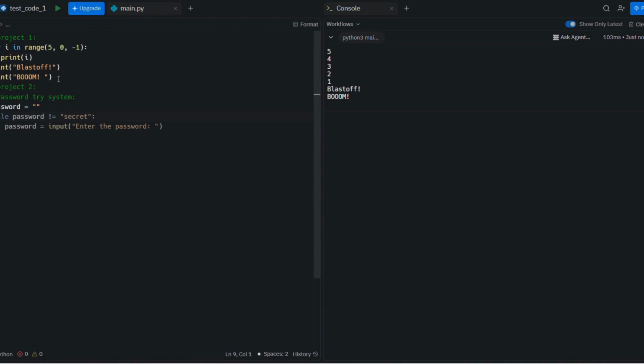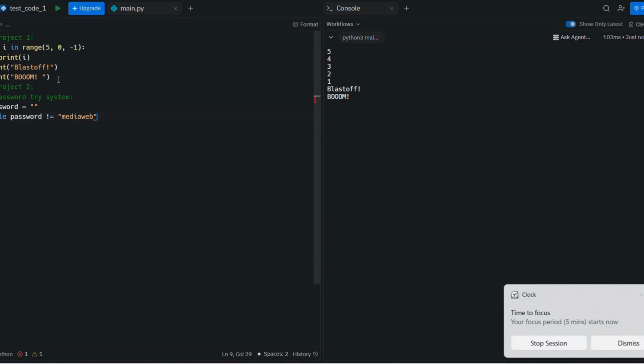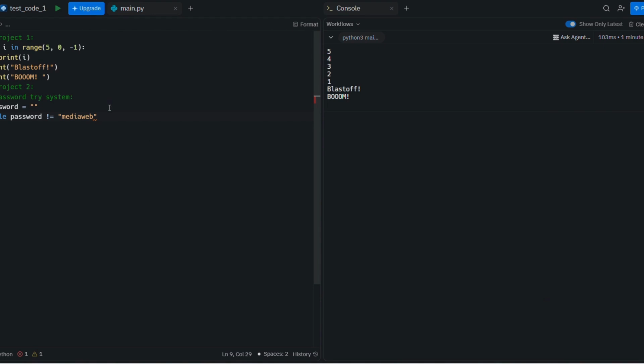I leave the quotation empty, because it's an empty variable, and I write while password not equal to, for example, MediaWeb. Okay, so while password not equal to MediaWeb, we forgot the colon, of course.